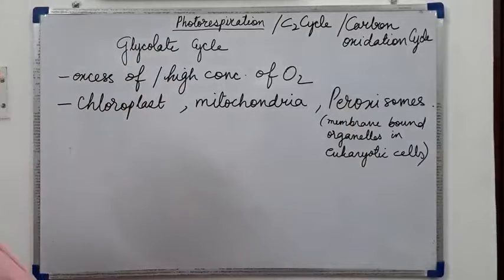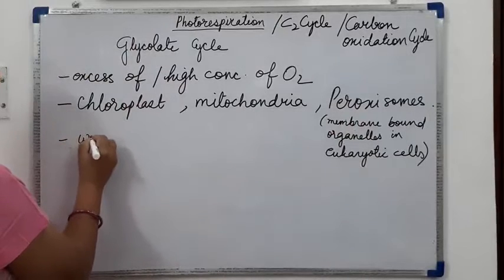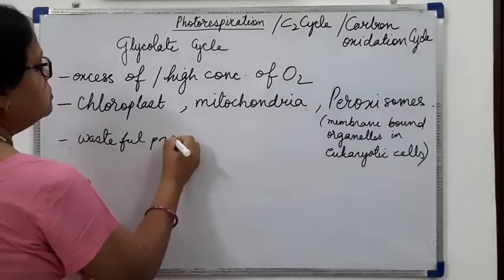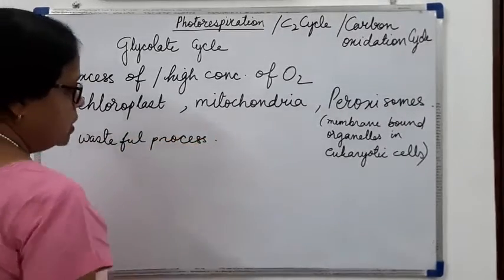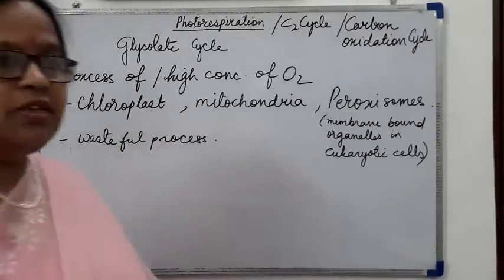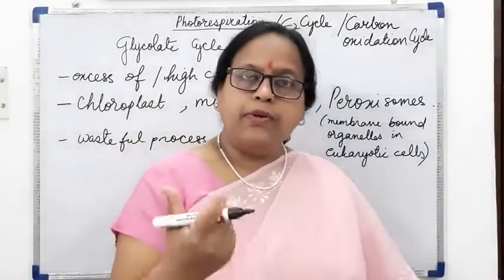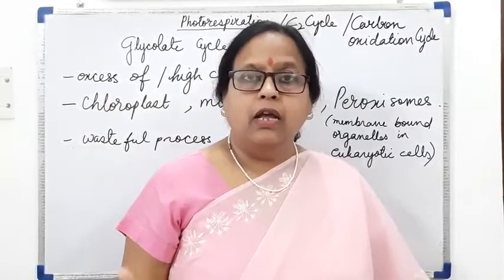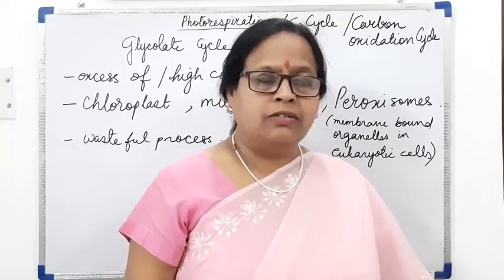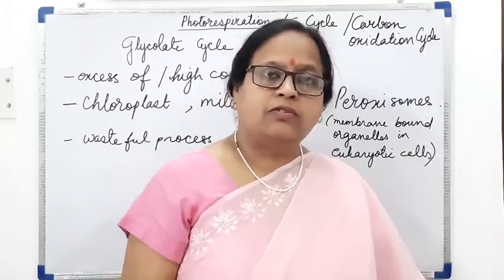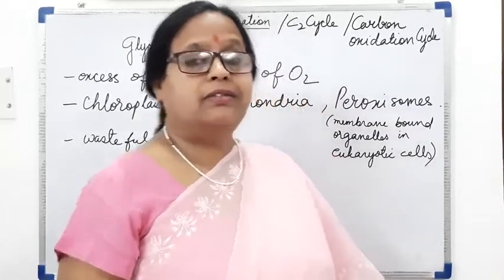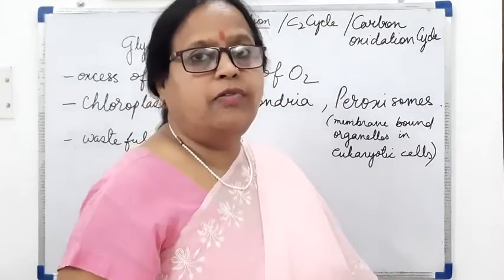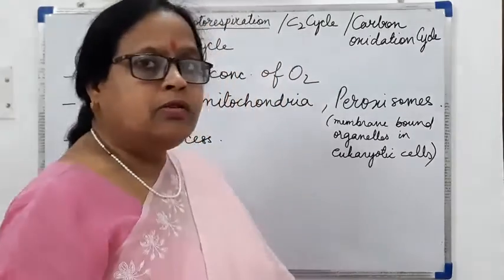Now it is said that it is a wasteful process. Why is it called a wasteful process? Because the carbon dioxide which is fixed by the C3 cycle, in case of an increase in oxygen concentration, is released into the environment by the process of photorespiration.